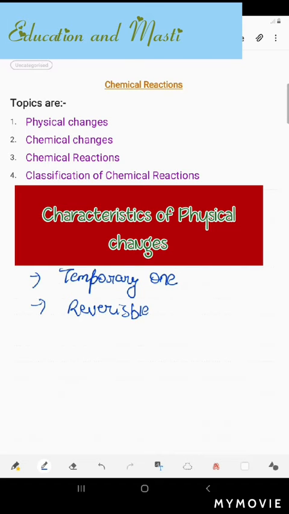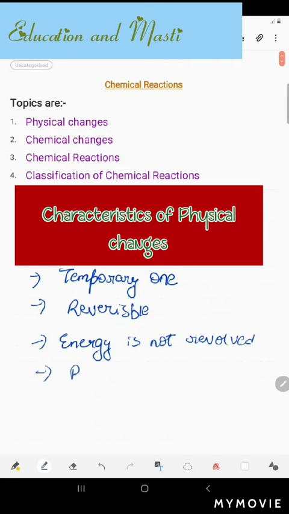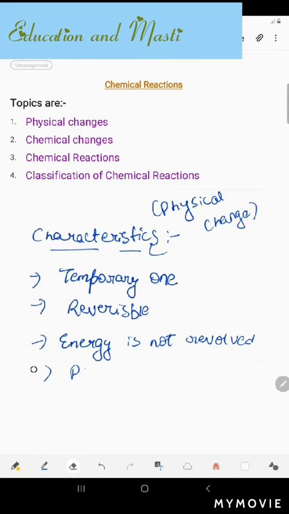Then the last one is that the amount of energy involved in physical change is very small. Energy is not involved; a very small amount of energy is involved. Okay, so I think it is clear for you what the characteristics of physical changes are. So now let's move on to the next topic, that is chemical changes.